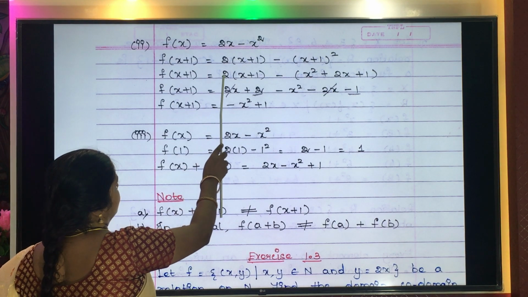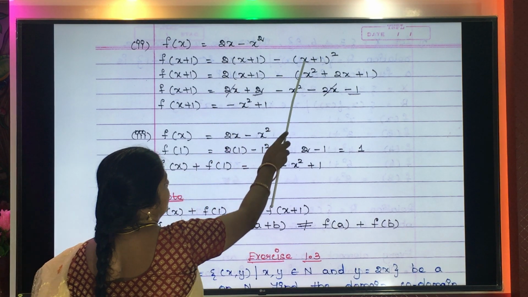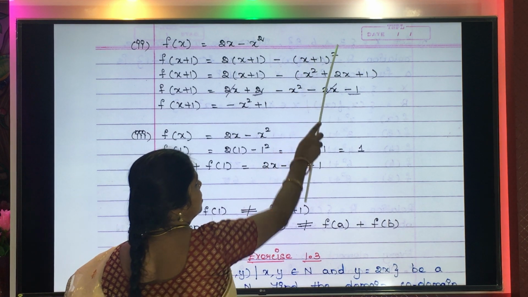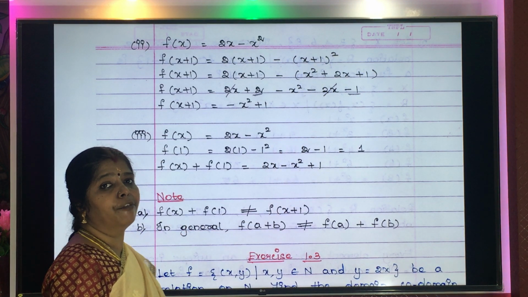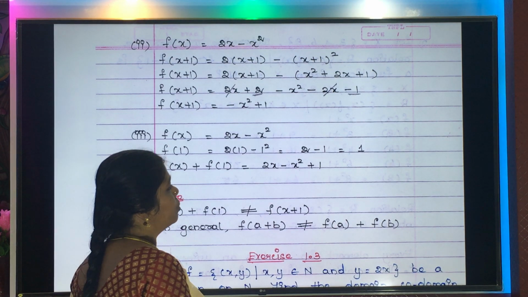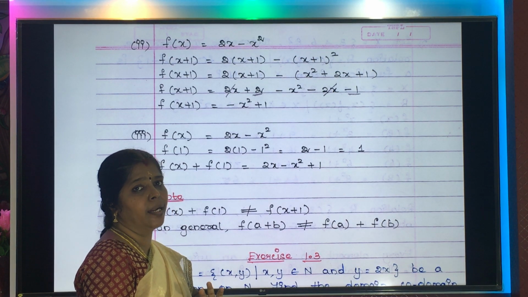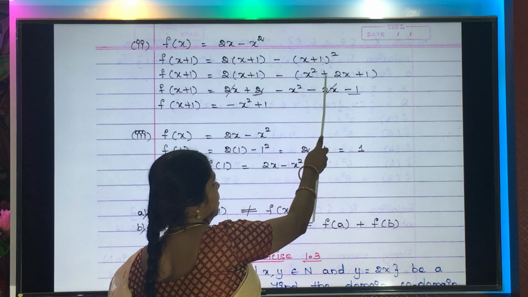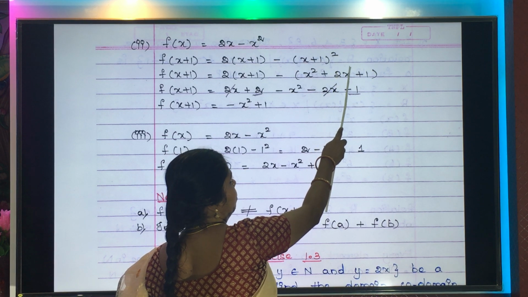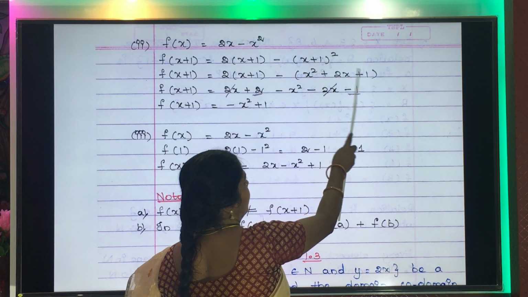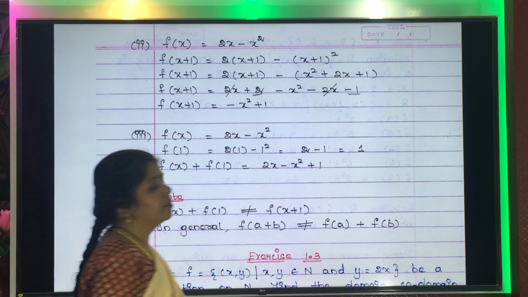So it is 2 into x plus 1 minus. This looks like the formula a plus b the whole square. What is the formula for a plus b the whole square? a squared plus 2ab plus b squared. So accordingly I am writing x squared plus 2 into a into b, 2 into x into 1 gives you 2x, plus b squared, 1 squared which is 1.